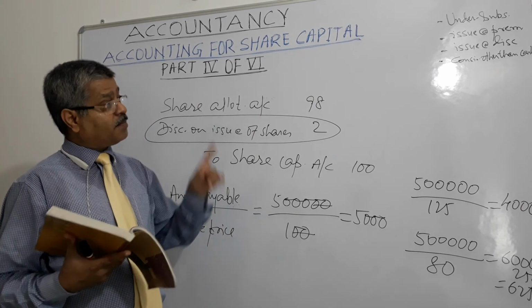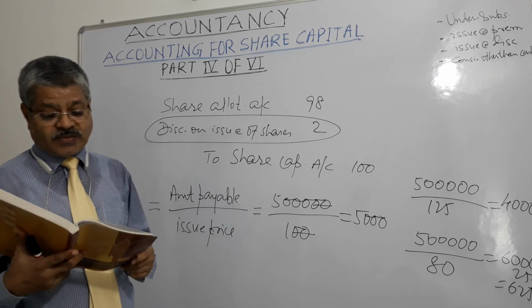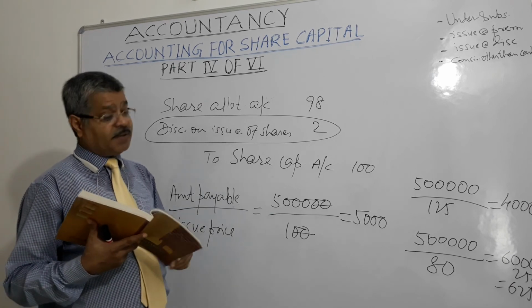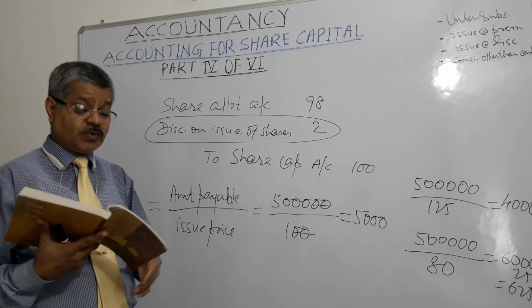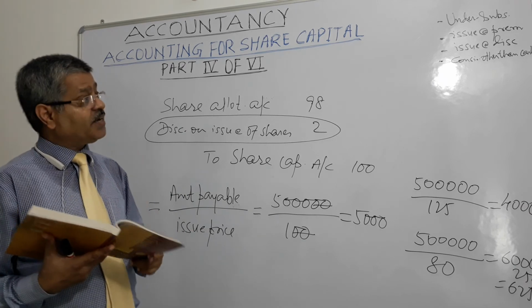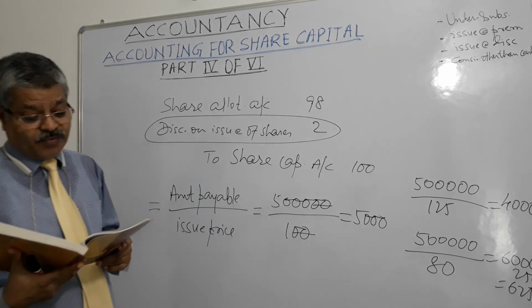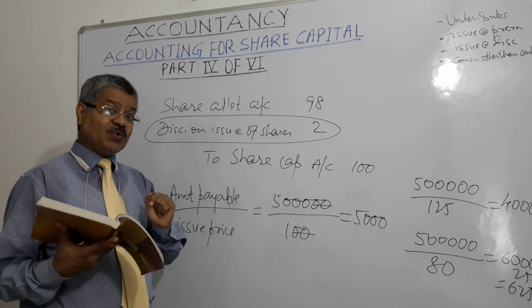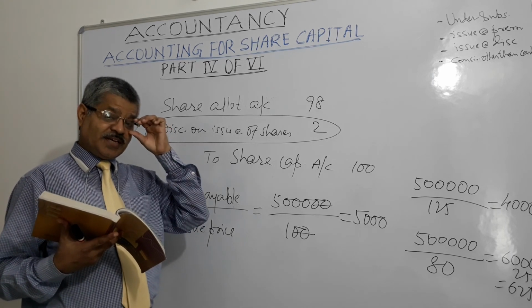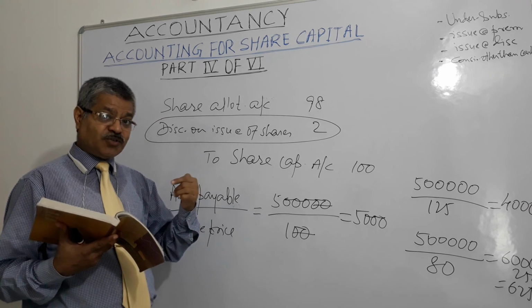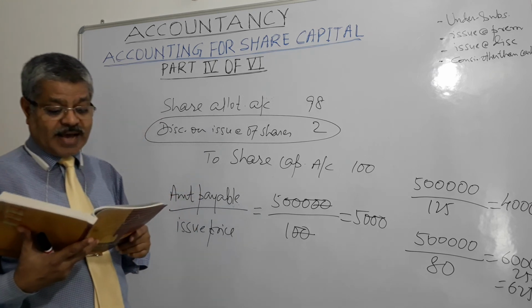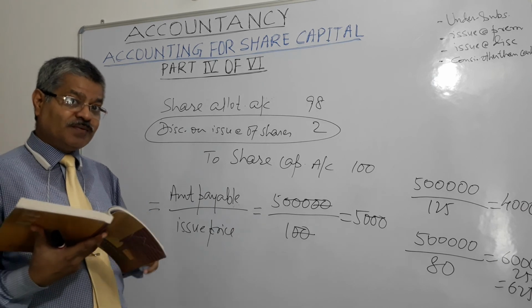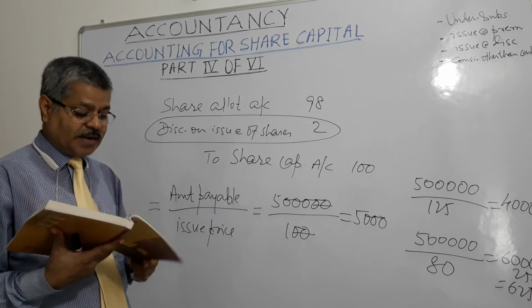At least 1 year must have elapsed since the date on which the company became entitled to commence the business. At least 1 year should have elapsed. The shares are of a class which has already been issued. The shares means the shares which are going to be issued at discount are of a class which has already been issued. They are not of a different class.